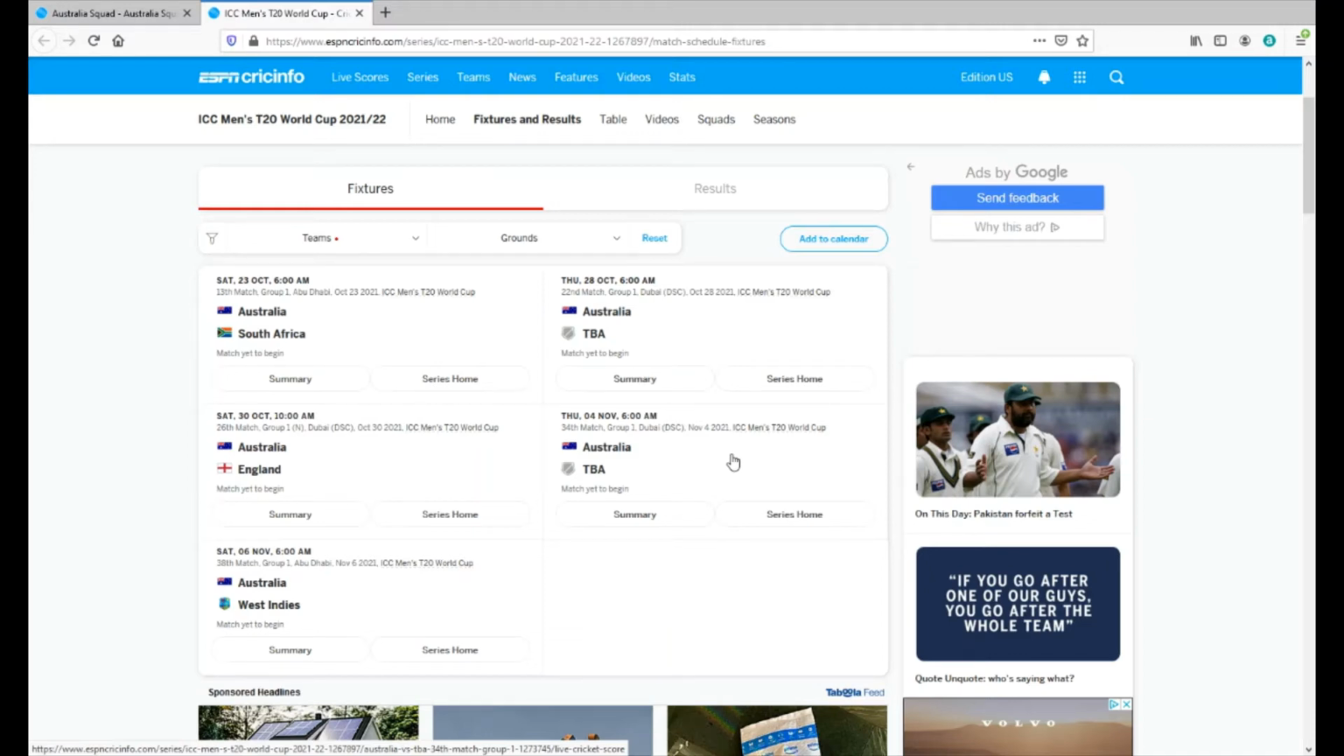Today we're going to be looking over the Australian 2021 Men's ICC T20 World Cup squad. We're going to be looking at all the players that have been selected to play, players that have missed out, and we're going to be looking at their schedule. So let's get straight into it.